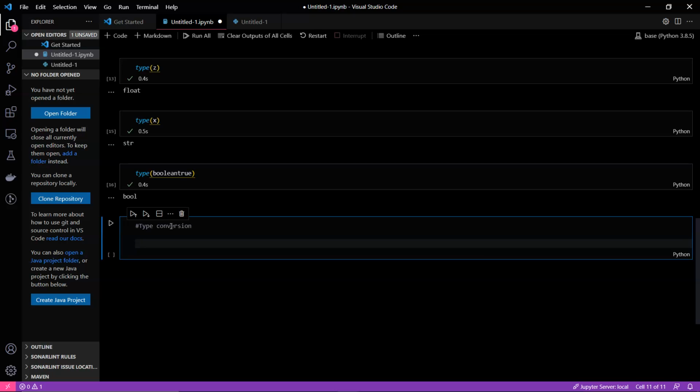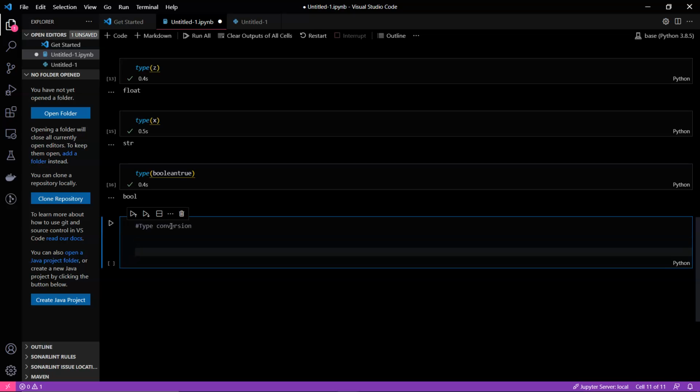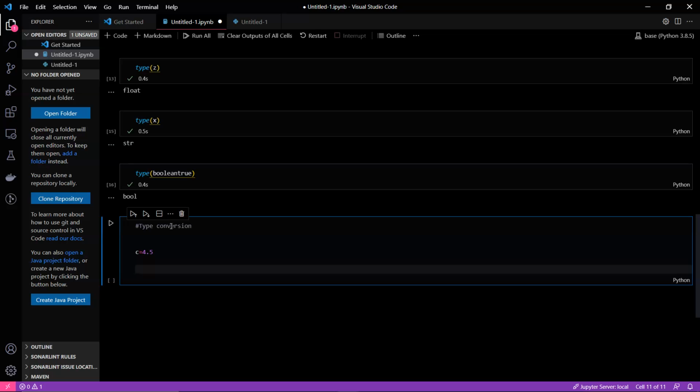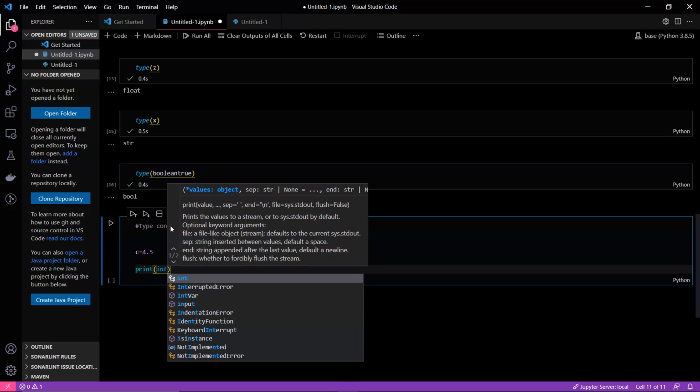So how would we convert? There are many ways to convert. Actually, there are many libraries in Python which we use for conversion, but as of now we will be starting from the beginner point. Suppose we are having a float variable such as 4.5, and if you want to convert this into int, we just use the int function.